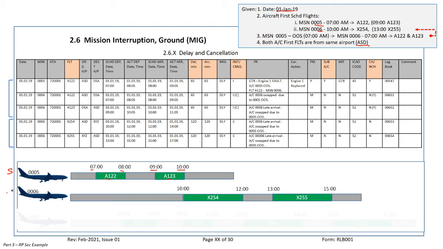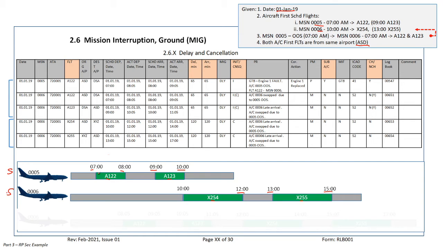Now let's see what happened with 06, first flight. 10 o'clock from ASD, takeoff, again this is scheduled. Flight number 254, landing 1200, scheduled. Takeoff back to ASD, scheduled again, 1300. Flight number 255, and landing at ASD, scheduled, 1500.